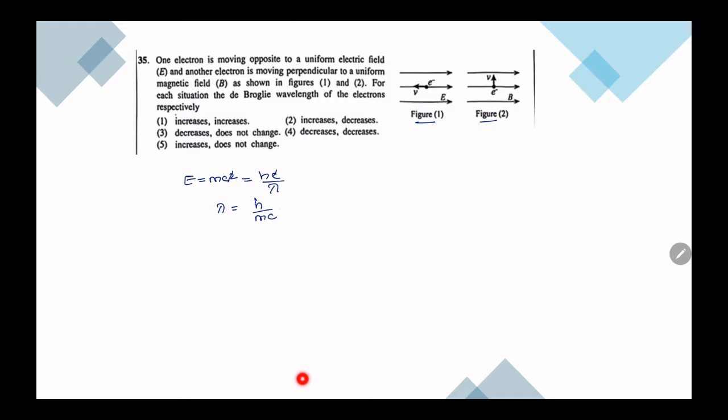So for an electron, h is constant, m is constant, then lambda is inversely proportional to c. So if velocity increases, lambda will reduce and vice versa. So here in the electric field, when we have an electron like this, it will move along this direction. That means it is getting attracted, which means its velocity will continuously increase. So lambda will reduce.